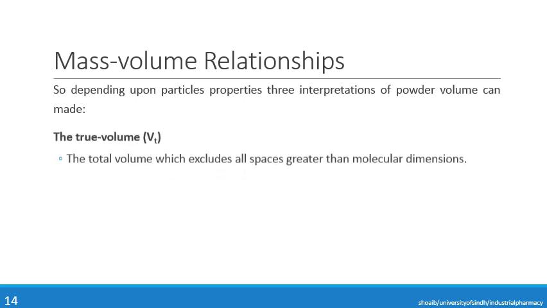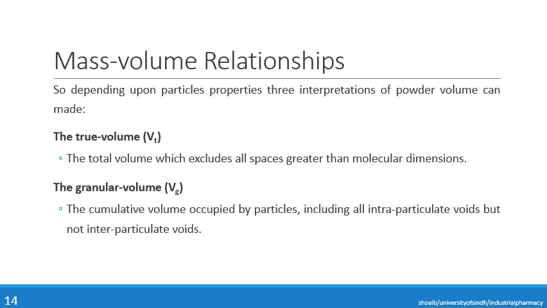Number one is the true volume, represented by Vt. It is the total volume which excludes all spaces greater than the molecular dimension. For example, if we have a powder and we exclude from it all the spaces that are greater than the molecular dimensions of that substance, it will be called the true volume.